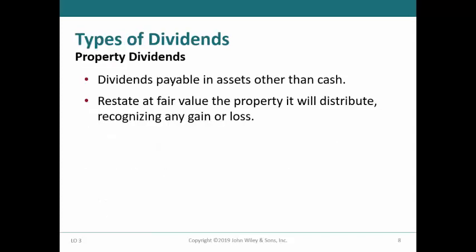As we discussed earlier, corporations may issue property dividends that are payable in assets other than cash. At the date of declaration of the dividends, the company will restate the value of the property to be distributed to fair value and recognize any gain or loss.